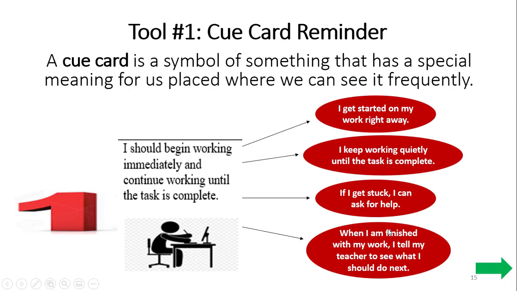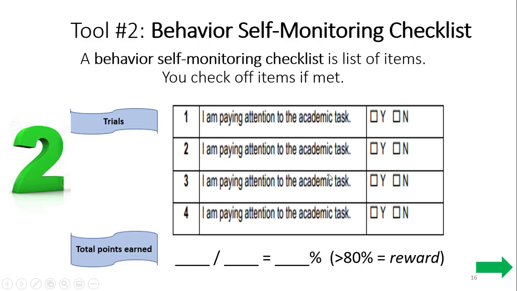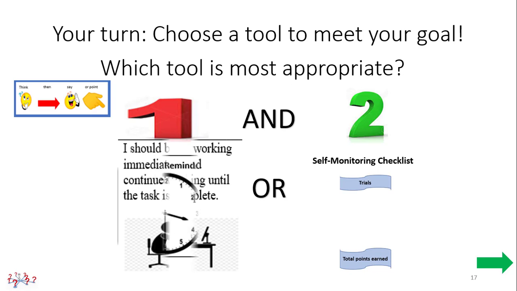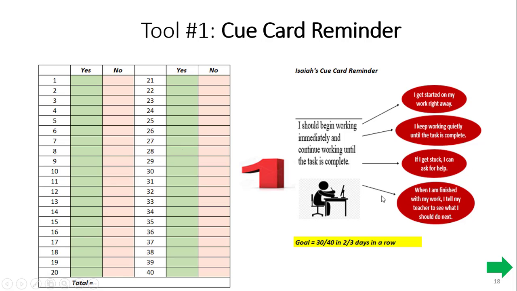Tool number 1 is a perfect tool to use to meet your goal. So which tool would you like to use? Which is most appropriate and perfect for what you're working on? Isaiah, think about your answer and make your selection now. Could you point to 1? Tool number 1 is going to be perfect for you to meet your goal.